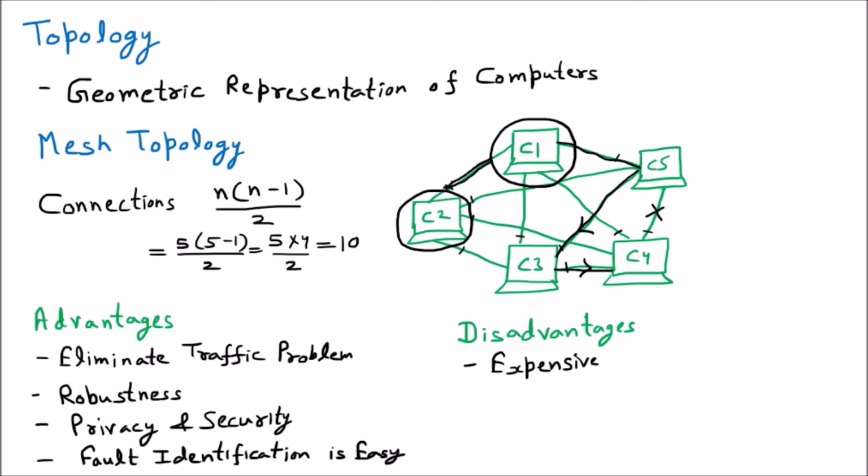Assume that connecting 5 computers, we have 10 cables, and assume 100 computers are there. To connect the 100 computers, so many wires are required, and to implement those wires is very expensive. And although it is very expensive, there is one more thing: it is difficult to install.